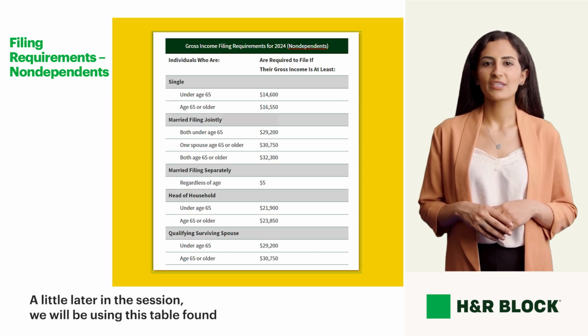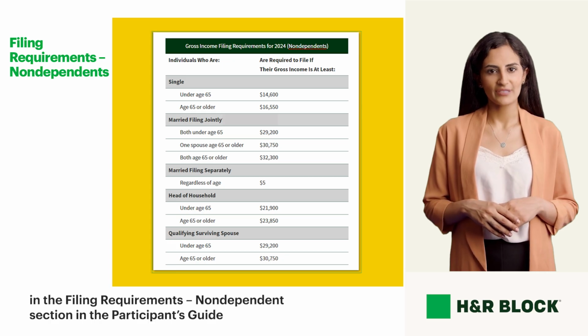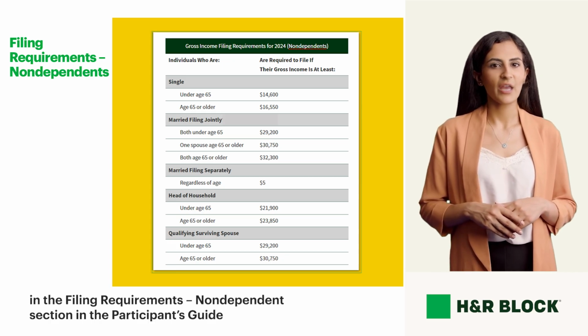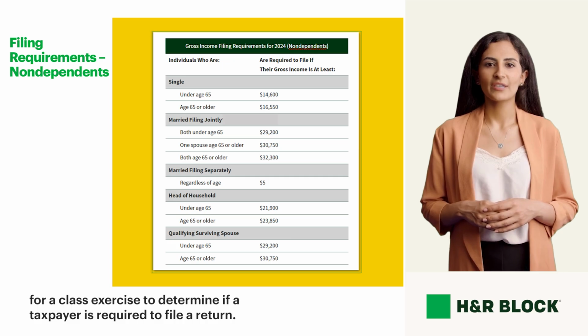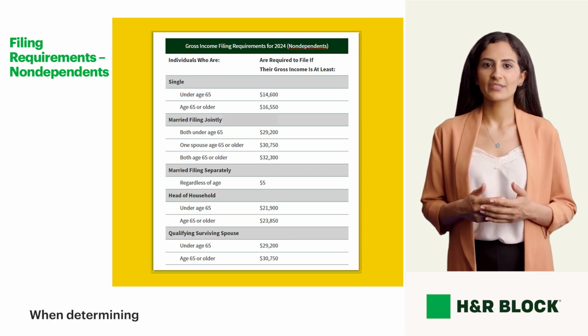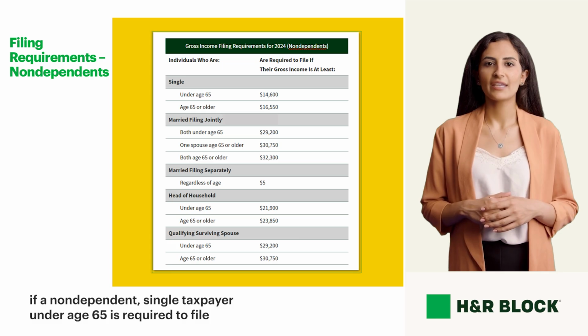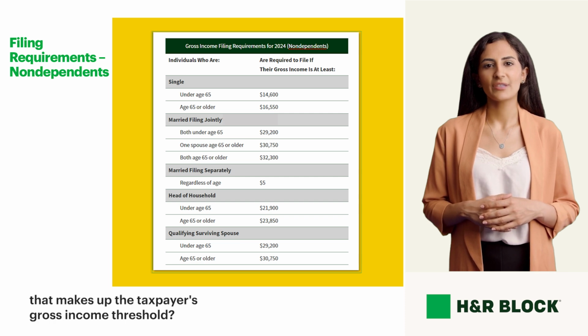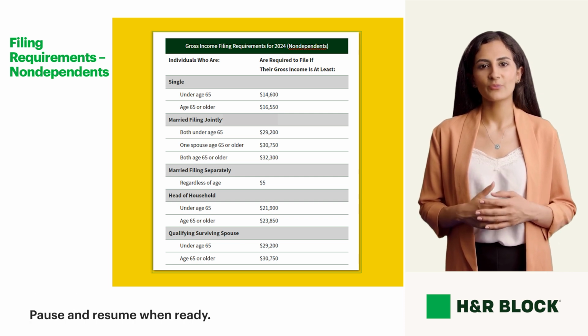A little later in this session, we will be using this table found in the filing requirements non-dependent section in the Participant's Guide for a class exercise to determine if a taxpayer is required to file a return. When determining if a non-dependent single taxpayer under age 65 is required to file based on their gross income, what amount must you consider that makes up the taxpayer's gross income threshold? Pause and resume when ready.